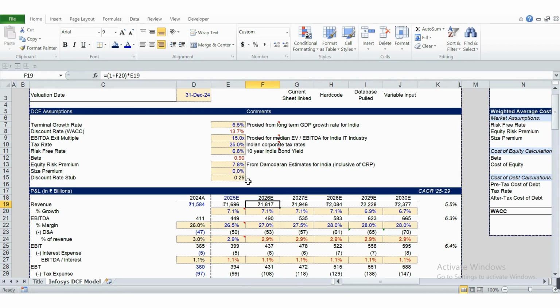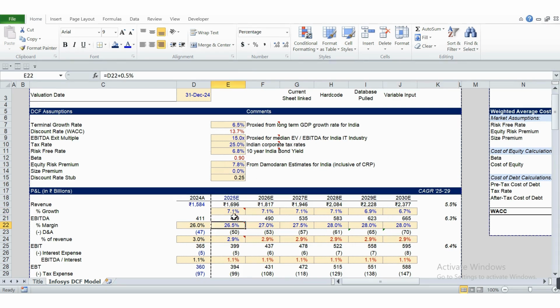So in order to see the trend, it is usually considered reasonable to let your growth decline a little so that it trends toward GDP growth. Here I have taken this from 7.1% to 6.7%, so that in the final year when we calculate the terminal growth rate, we are taking 6.5%.